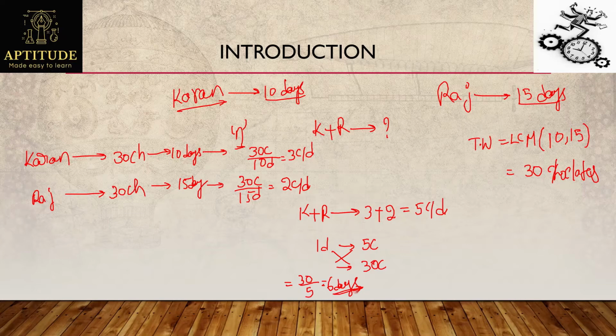So this is how time and work problems will be solved. Any time and work problem, same concept here. Assuming a total work, finding their efficiencies, and according to the question asked, we will write an equation like this. And not every time will they ask questions like how many days they need if they work together. They'll give some other tricky questions. So let's see what those tricky questions are with some examples.